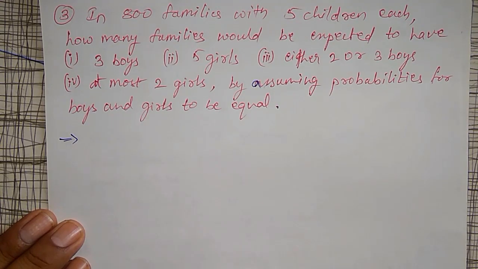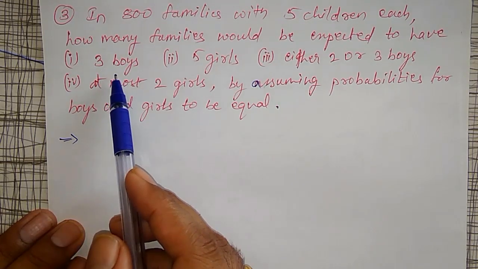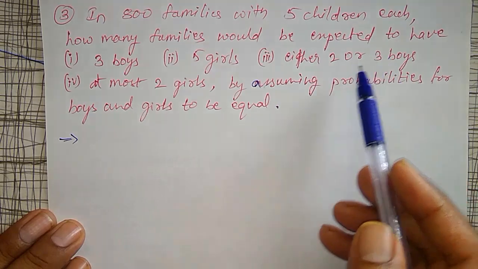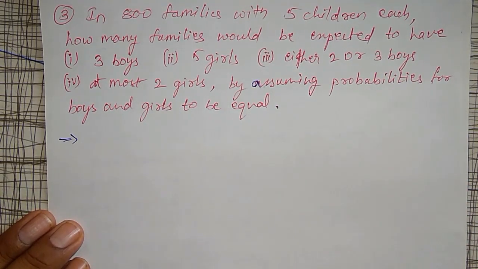That will give the number of families. Therefore, I have to find the probabilities for 3 boys, 5 girls, 2 or 3 boys, and at most 2 girls first, then multiply with 800 to get the number of families.